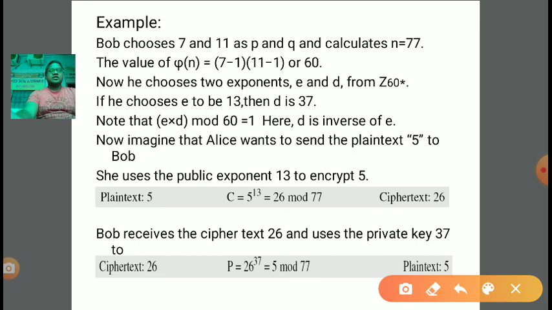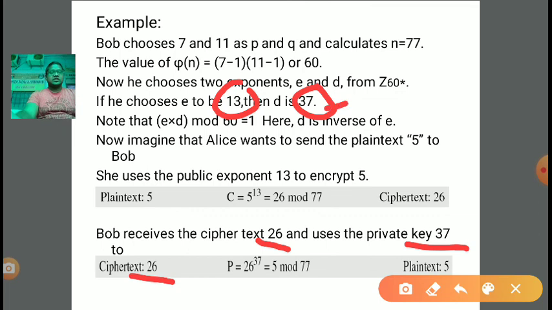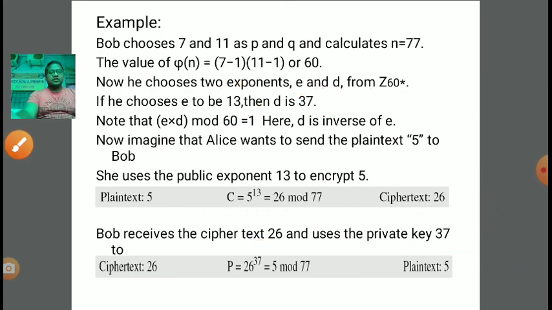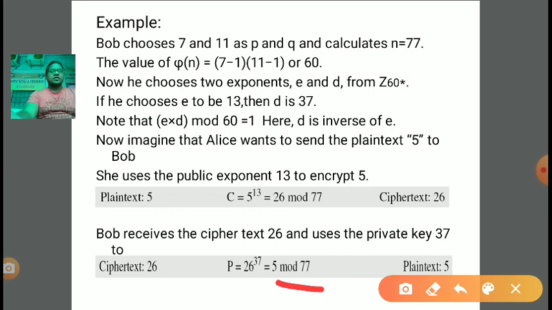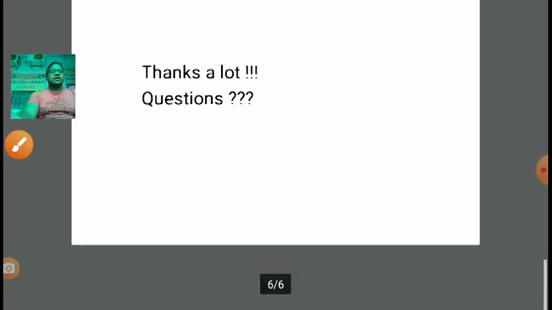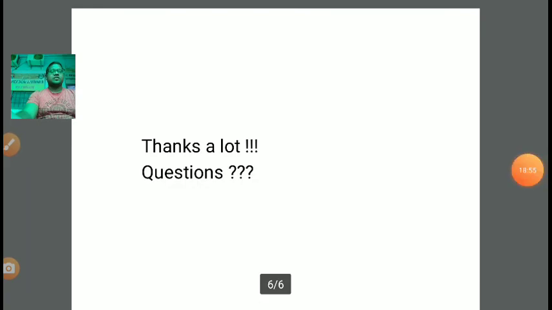Now at the receiver end, Bob received the ciphertext 26 and uses the private key 37. 37 we have calculated. E was 13, right? Now see, C was 26, and the D value is 37. So how to calculate P? P is equal to C power D mod N, right? So put in the values: C is 26, power 37. If you do mod 77, then after simplifying, the result, the plain text, will be 5. So in this manner we can perform the RSA crypto system. Thank you.